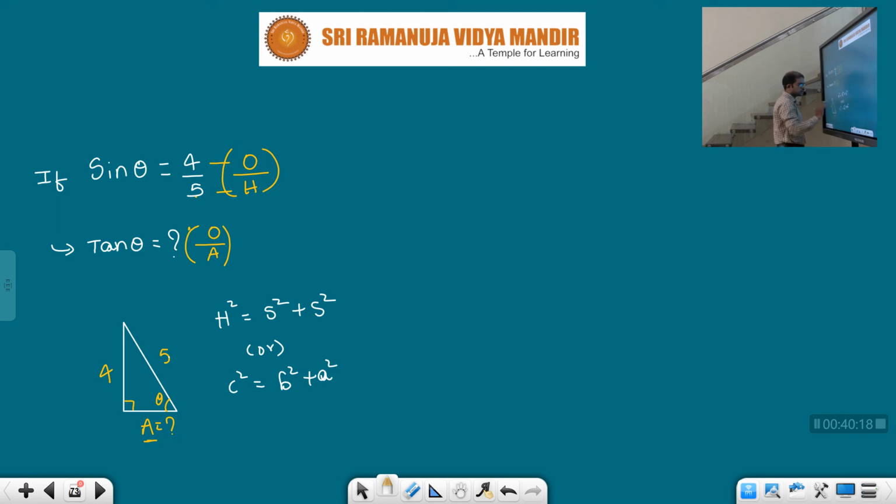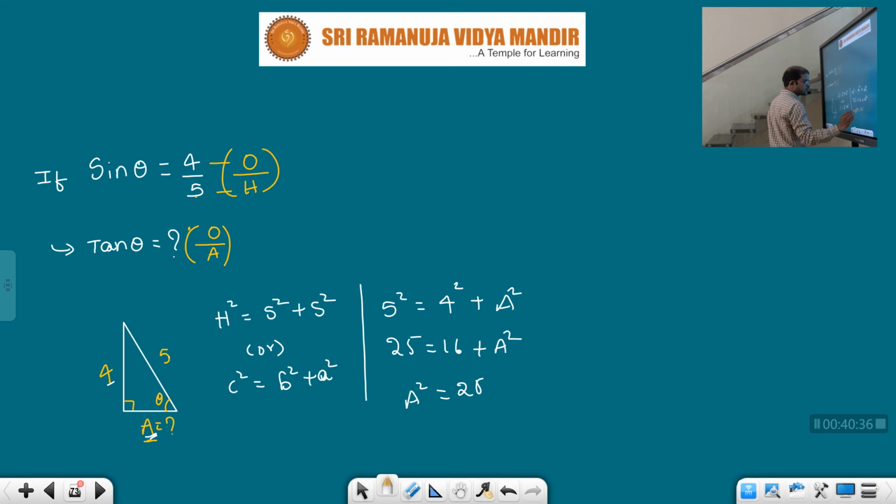The hypotenuse is 5. 5 square is equal to 4 square plus a square. 25 is equal to 16 plus a square. So a square is equal to how much, children? 25 minus 16, which is nothing but 9. A is equal to root over 9, which is nothing but 3. So adjacent is 3. Okay.